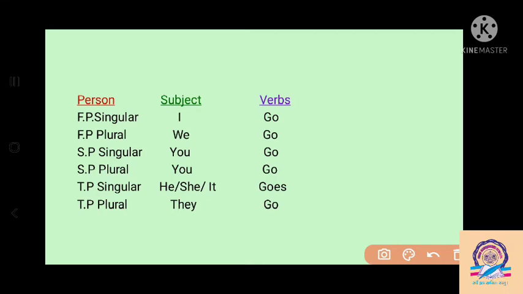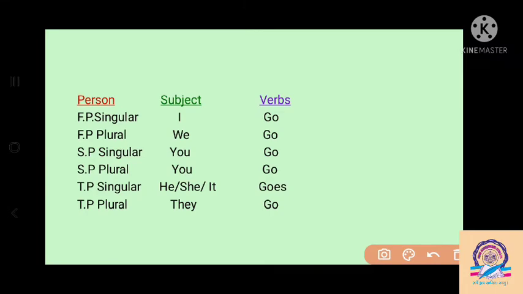When we have to use a particular verb, like first person singular, it means first person singular is I, because the speaker is the first person who speaks the sentence. So we have to use the main form of the verb. Then we: the first person plural. There is a group of people doing some work, like we are in the classroom. The work done by more people is we. So we is the first person plural because there is more than one speaker.